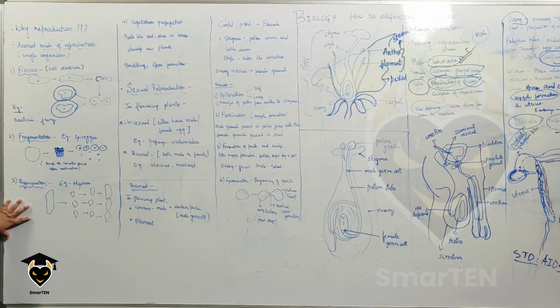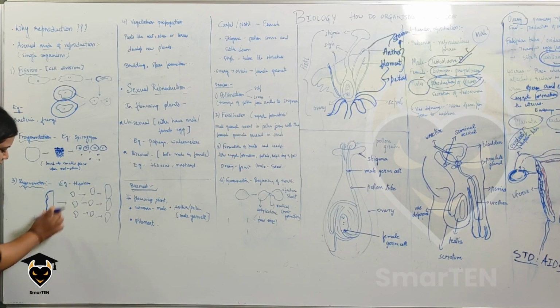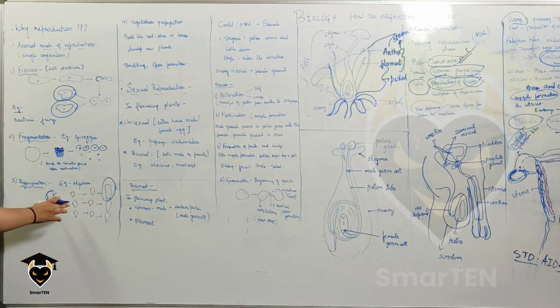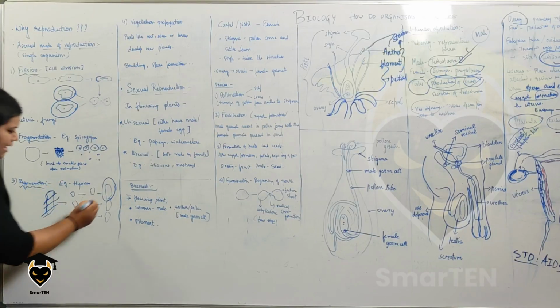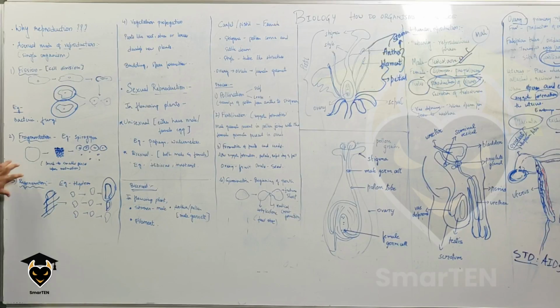The third kind of asexual mode of reproduction is regeneration. The best example is the hydra. You have your hydra, and now it breaks down. Regeneration is that you can break it into however many pieces you want, and each piece will come back as an individual hydra. This picture is showing that. It gets divided into pieces, and then each forms an individual organism separately. So this is nothing but regeneration.